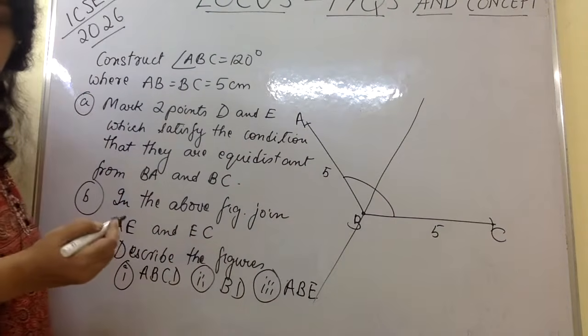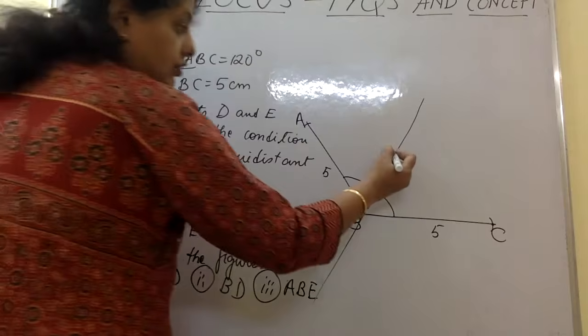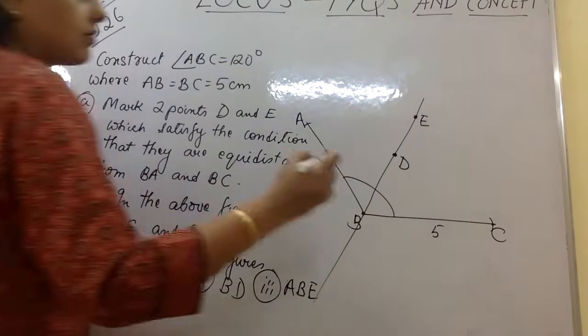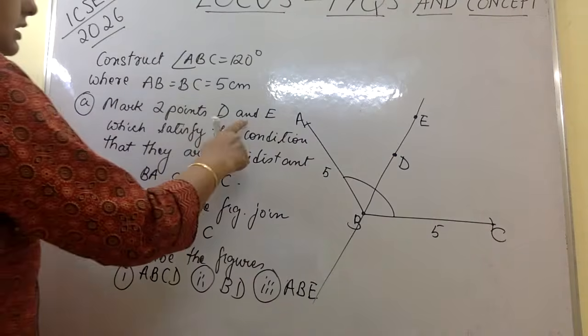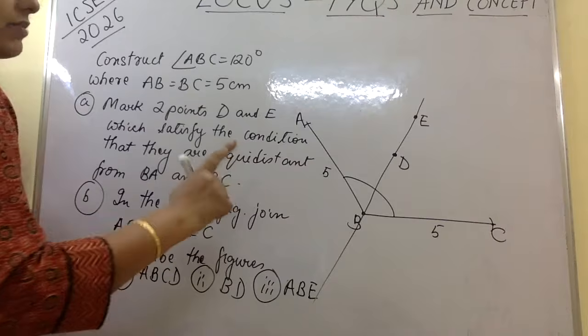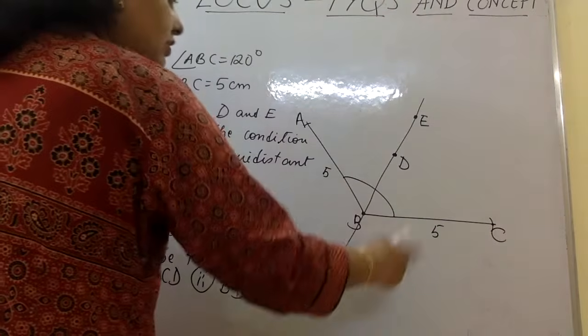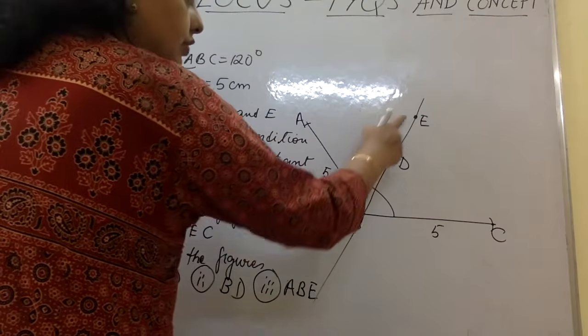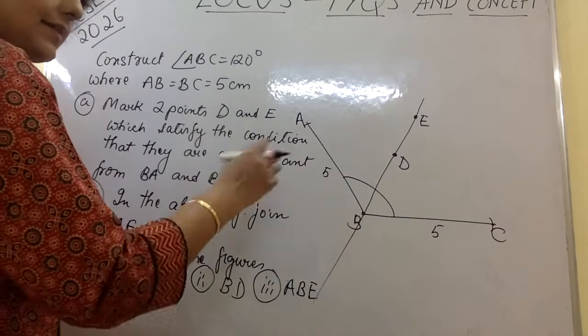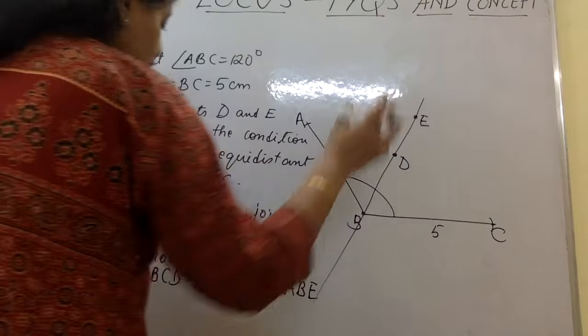So we will just take any 2 points here randomly. Means you have to make the angular bisector first by bisecting the angle and then mark any 2 random points on it.